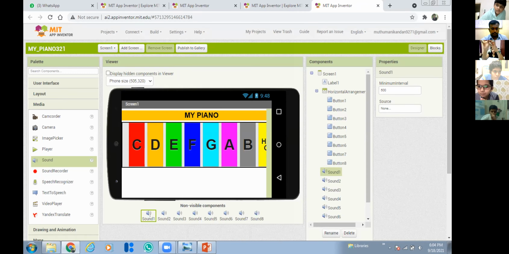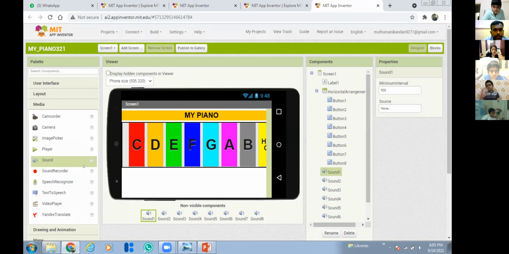Sir, in this media palette only there is a sound recorder, no, sir? I have another app like I showed you, sir. With that I can record it and place it in the file, sir. Yeah, you can record. You can have a sound recorder. You can record your voice and play it. That is what that component is used for. I told you, all the facilities are available in App Inventor. Right from the basic to the complex AI concepts, we can develop this.